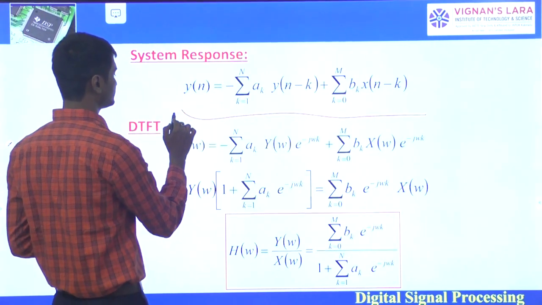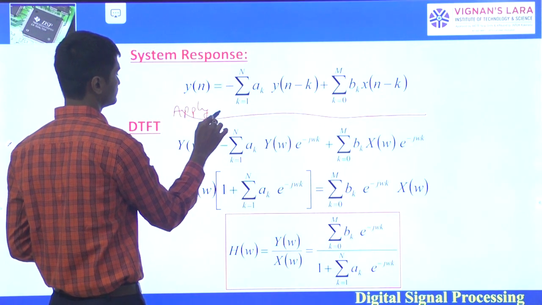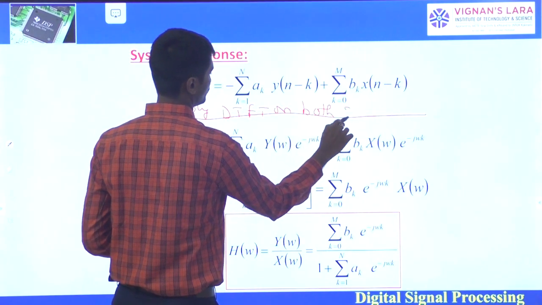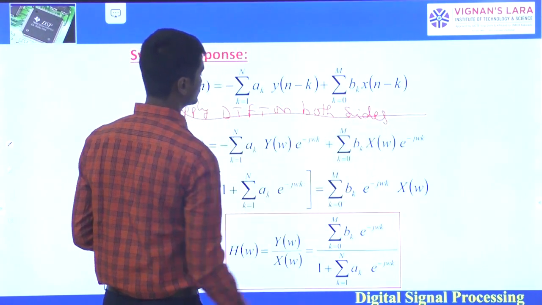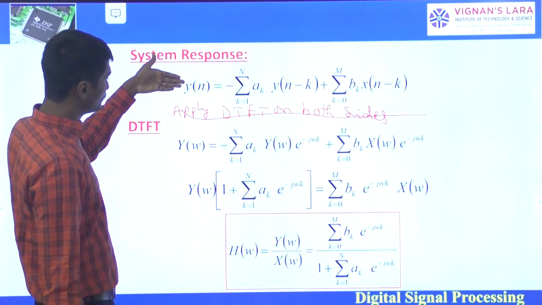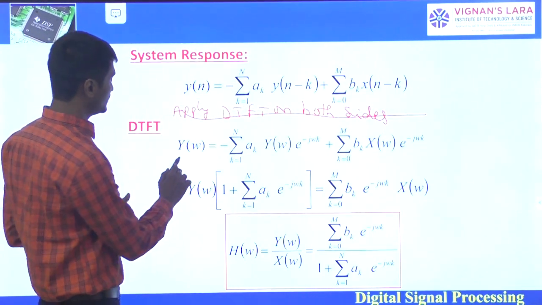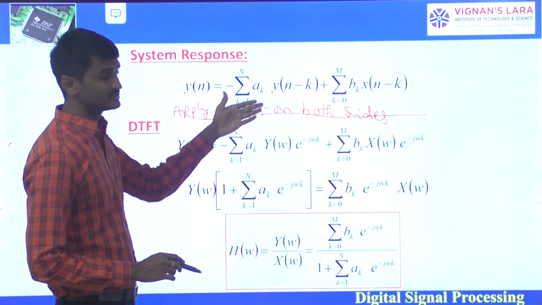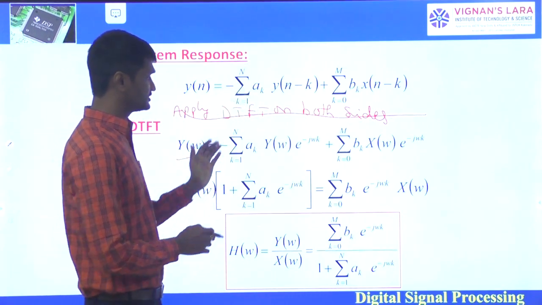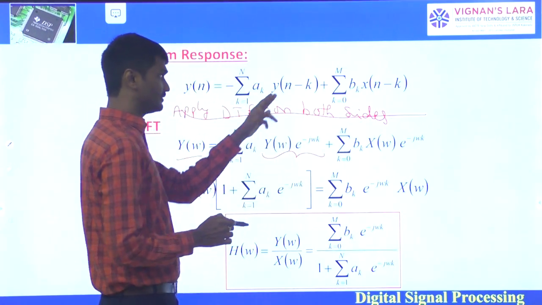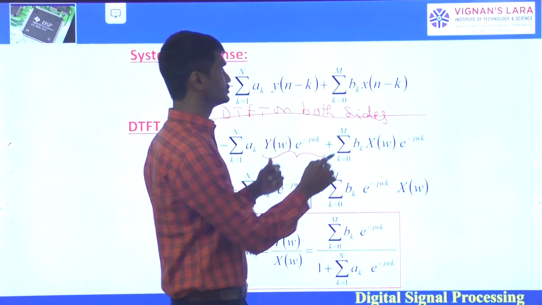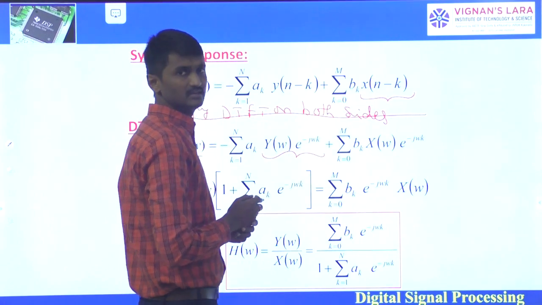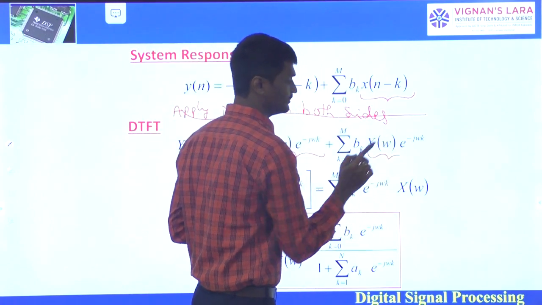So apply the DTFT on both sides. Then the Fourier transform representation of y of n is Y of omega. Similarly, the Fourier transform of y of n minus k, by the time shifting property, is Y of omega e power minus j omega k. Similarly here also, by the time shifting property, the Fourier transform of x of n minus k is X of omega e power minus j omega k.